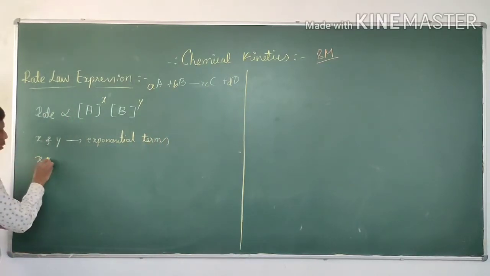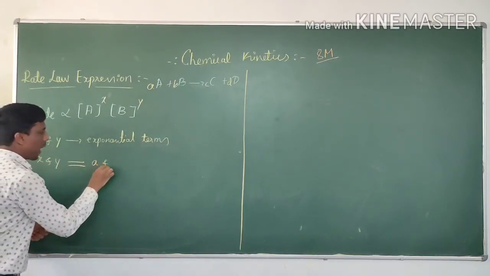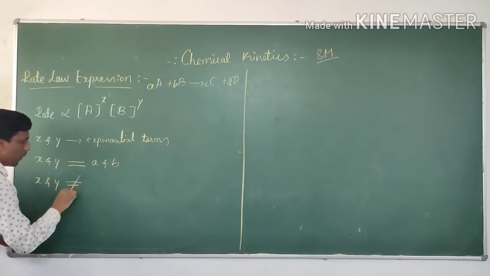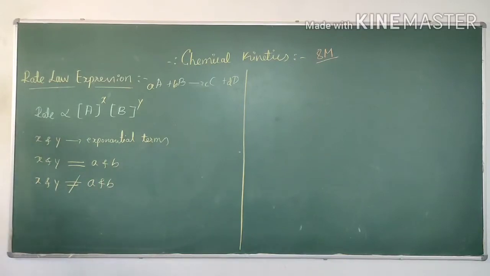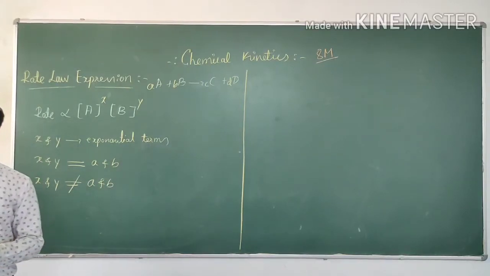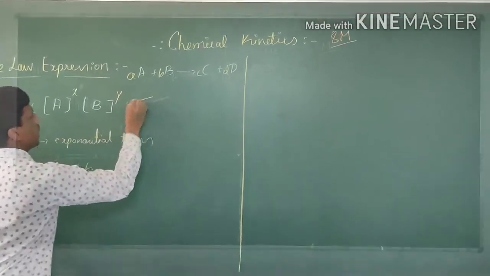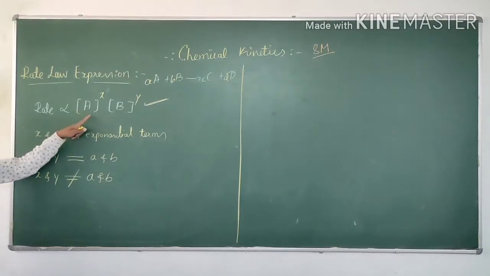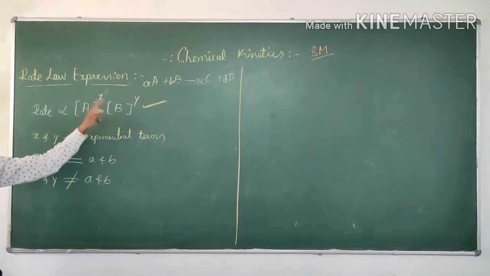These x and y may be equal to a and b, or x and y may not be equal to a and b. This may or may not be equal.